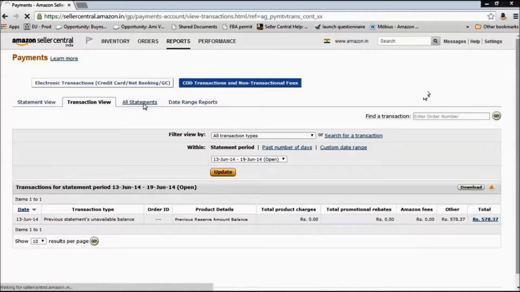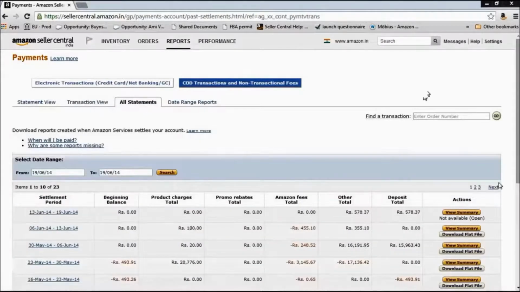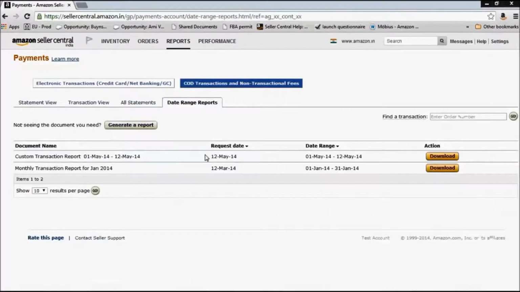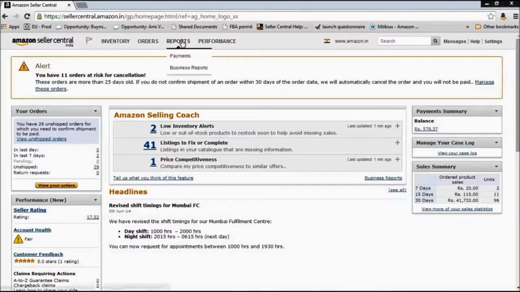There are 2 other options here. First is all statements, which will allow you to download summaries for specific time periods. And second is the date range report. Again, you can provide specific date range and you can generate a report for monthly transaction as well as custom transactions.